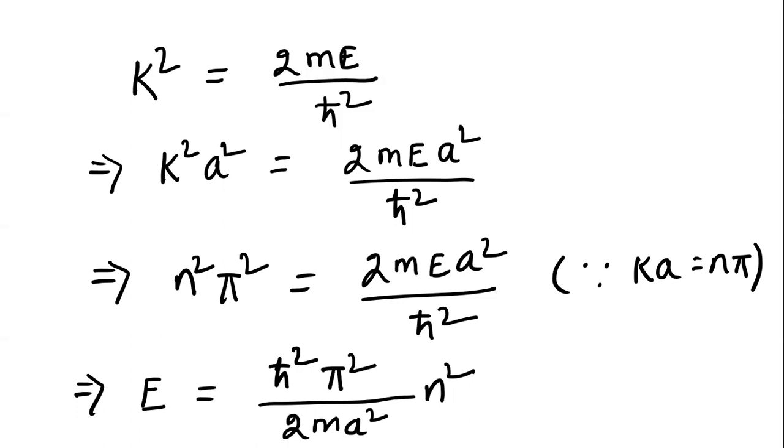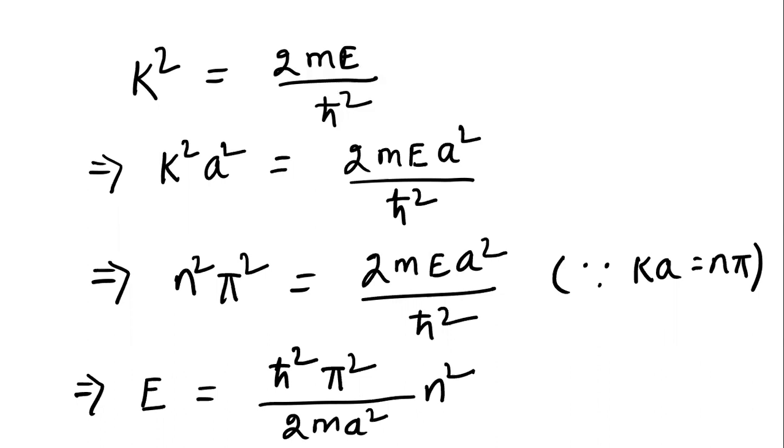You can write accordingly the energy values, like for the ground state and next excited state, further next excited state, all these values can be written. And you can see, okay, these are energy eigenvalues. So thus the energy of the particle in the infinite potential well is quantized. You can see that En is proportional to n square, right?